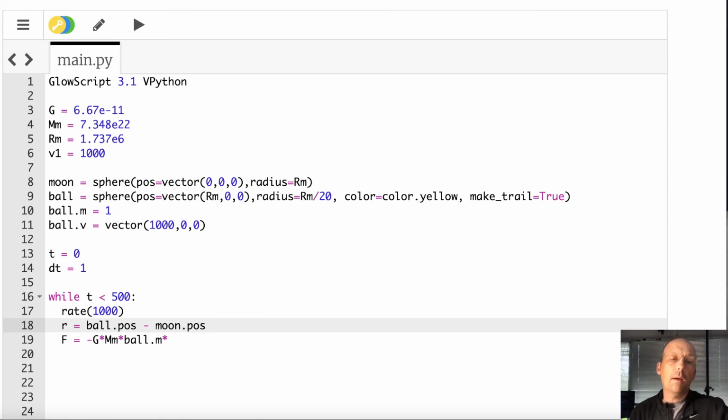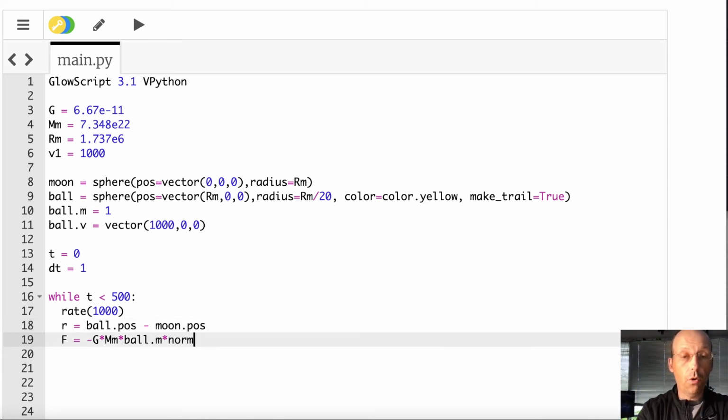So ball.pos is the vector location of the ball. Moon.pos is the vector location of the moon. Even though the moon's at the origin, this will make a vector from the center of the moon to the ball. And that way, if the moon moves, this will still work. Okay, but you don't have to do that. And then I can say norm r. So norm r returns a unit vector in the direction of r. And we need that to turn this force back into a vector. And then I need to divide by the magnitude of r squared. And that's my gravitational force.